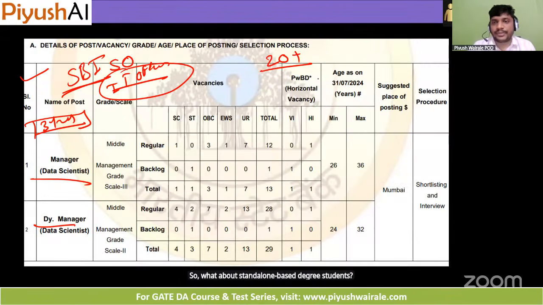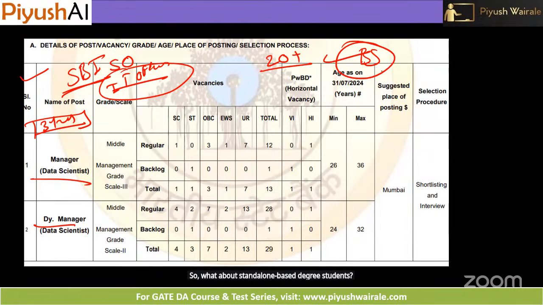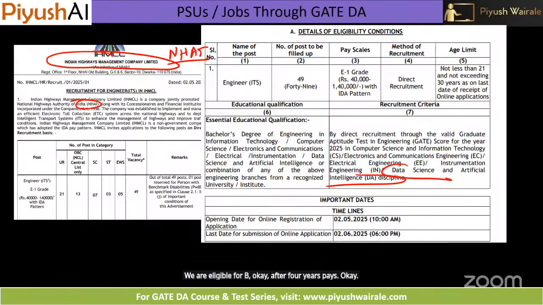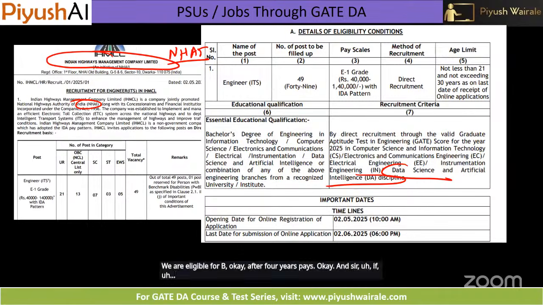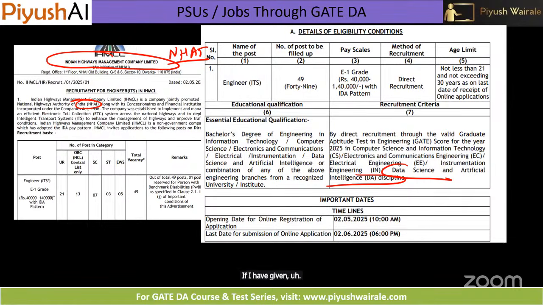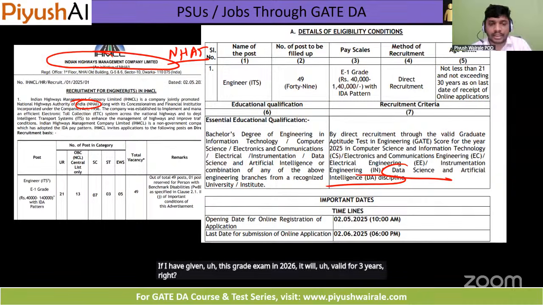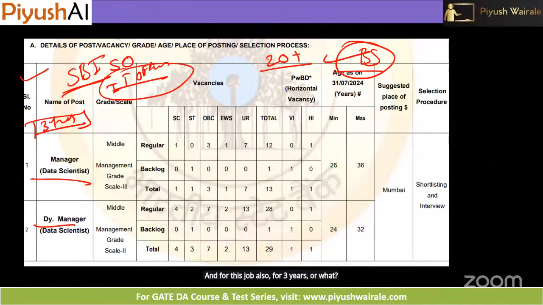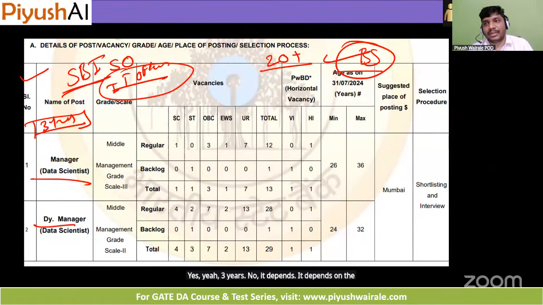If you are in the 4-year BS, yes, you are eligible after 4 years only. And sir, if I have given this GATE exam in 2026, it will be valid for 3 years, right? Yes, 3 years. And for this job also? No, it depends on the organization.